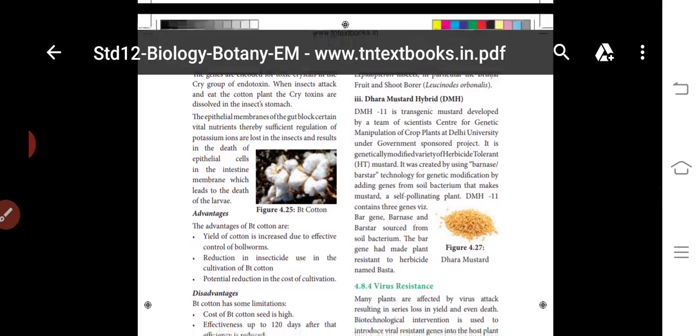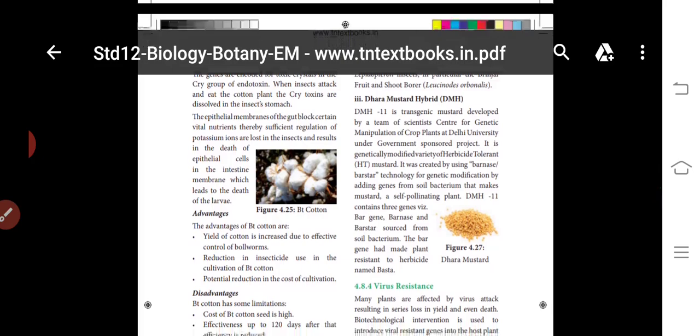It was created using the barnase and barstar technology, adding genes from a soil bacterium, which makes mustard a hybrid plant. Dhara Mustard Hybrid 11 contains three genes, bar, barnase and barstar, sourced from the soil bacterium. The bar gene makes the plant resistant to the herbicide named Basta.